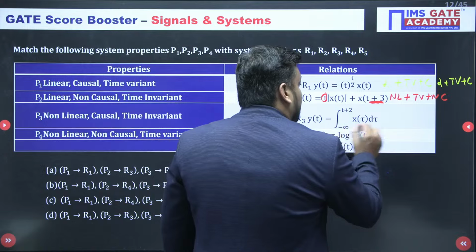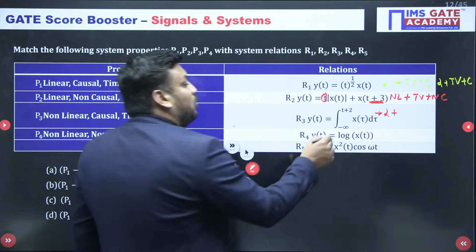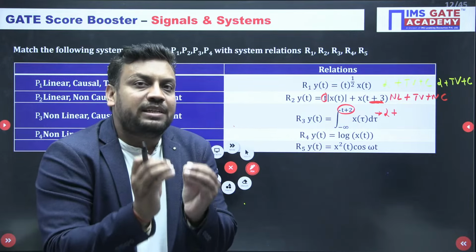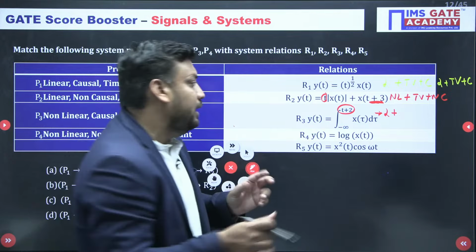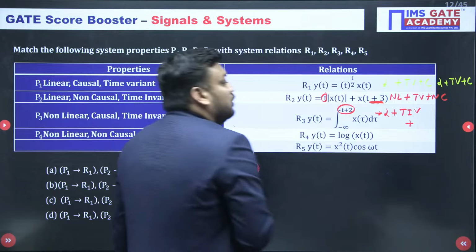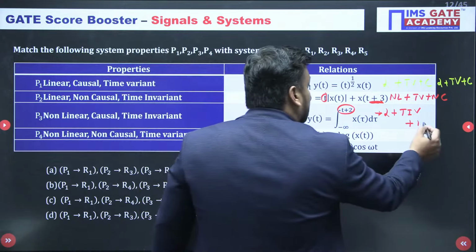Integration. In the integration, of course, 100% linear. It is time invariant because in the integration limit we have a pure time shifting, and pure time shifting is allowed to make the system time invariant. So it is 100% TIV, time invariant. Plus, because the t plus 2 limit is the future limit, so of course it is non-causal.